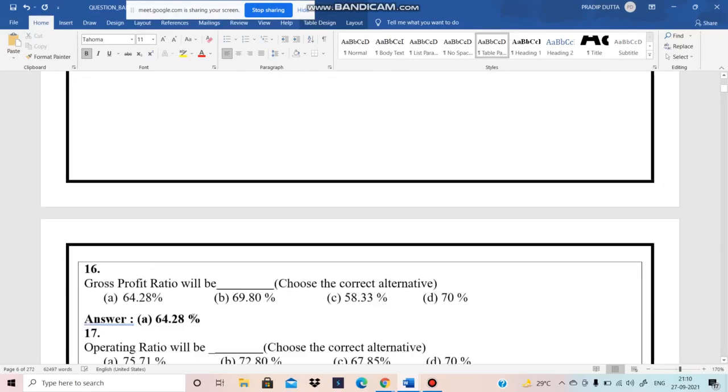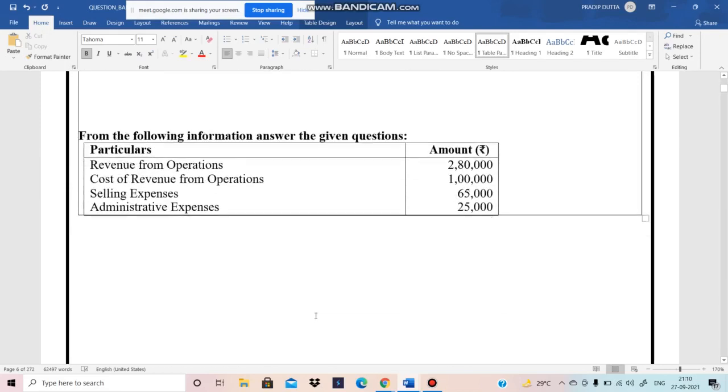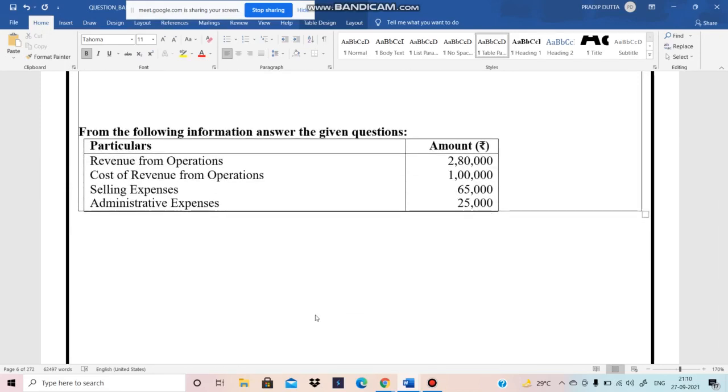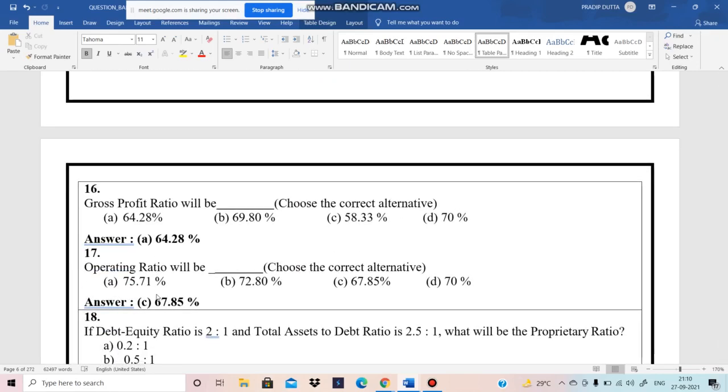Now in this question, the data information is there. Revenue from operation means the sales. Cost of revenue from operation means the COGS, cost of goods sold. Selling expenses and the administrative, which can also be written as operating expenses. Okay, now what are they asking? They are asking gross profit ratio.